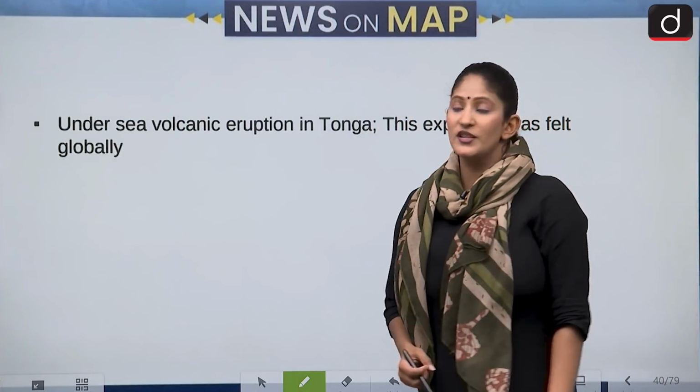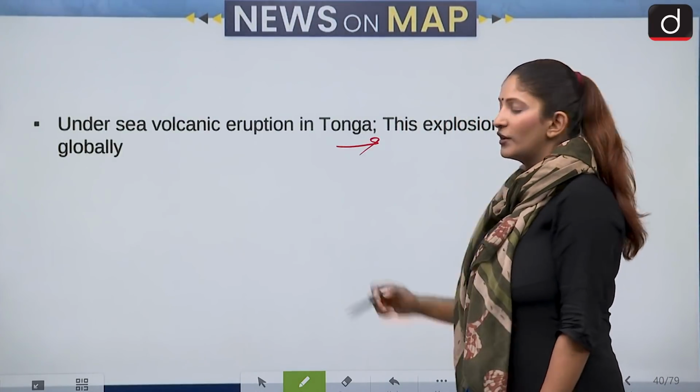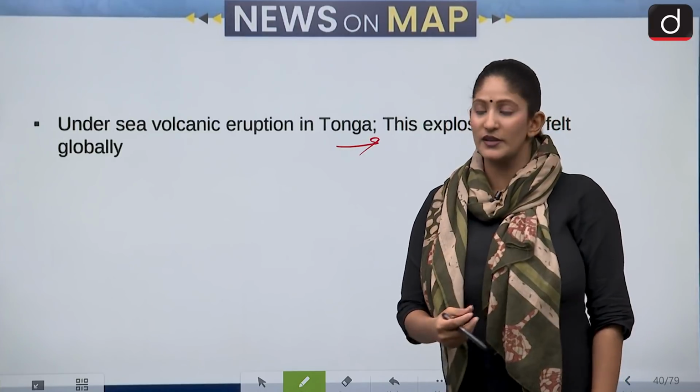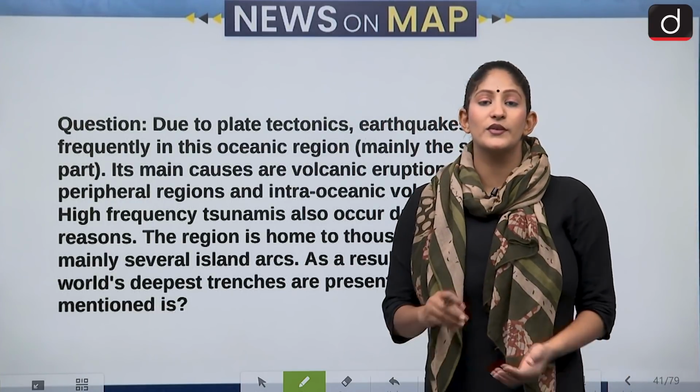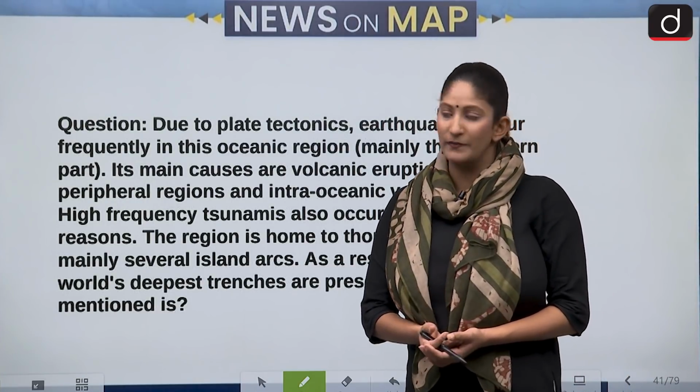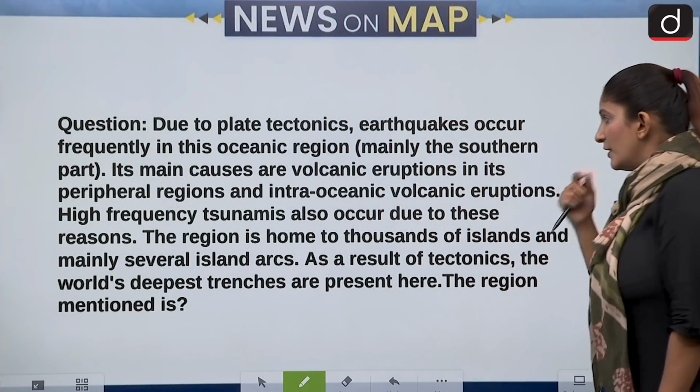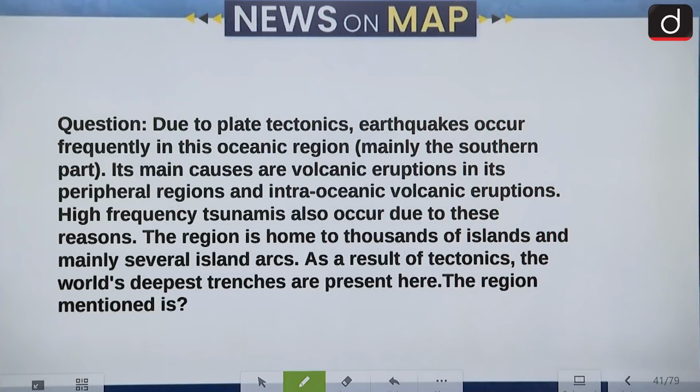Now, the next question is with respect to the undersea volcano eruption which was highly in the news in Tonga. The explosion was so high that it was felt in mainland USA as well. Let's begin with our question. Due to plate tectonics, earthquakes occur frequently in this oceanic region, mainly in the southern part. The main causes are volcanic eruption in the peripheral region and intra-oceanic volcanic eruption. High frequency tsunamis also occur due to these regions.